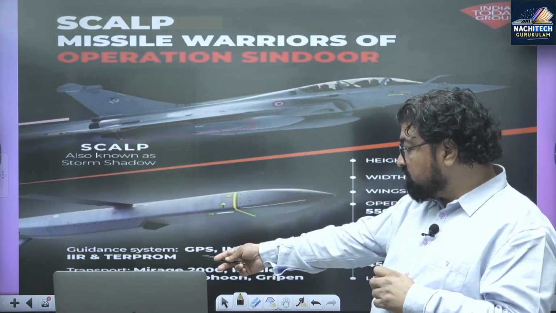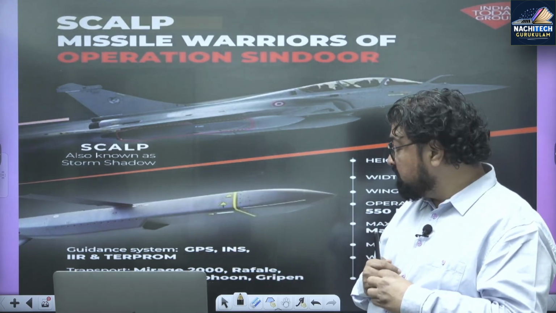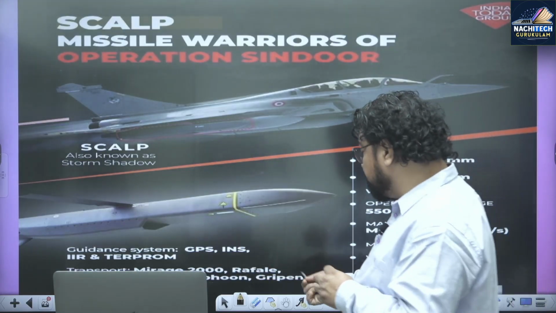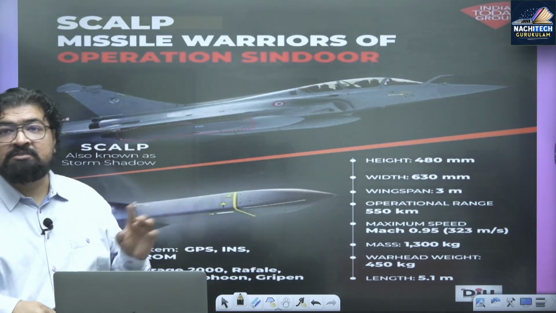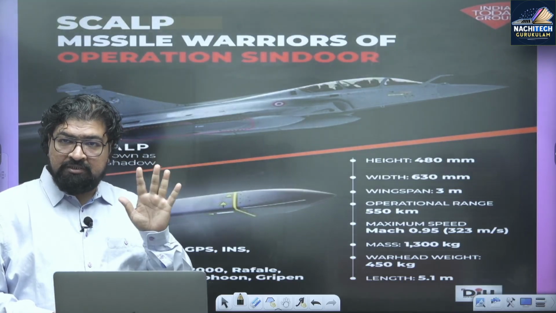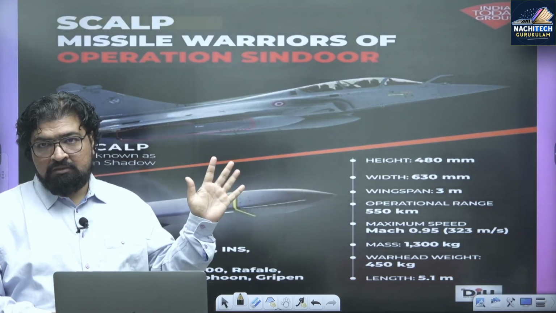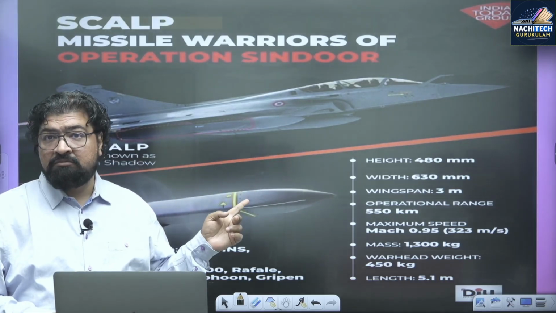Then we had Sukhoi from Russia, which the Indian Air Force used, and Tornado, Typhoon, Gripen. So India's fighter jets, although we don't have fifth generation fighter craft, we have 4.5 generation. We used that in Operation Sindoor.